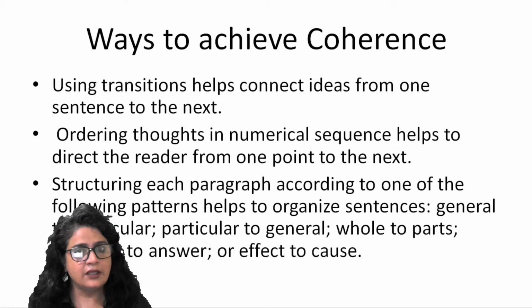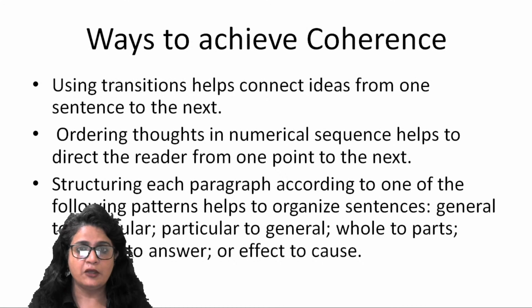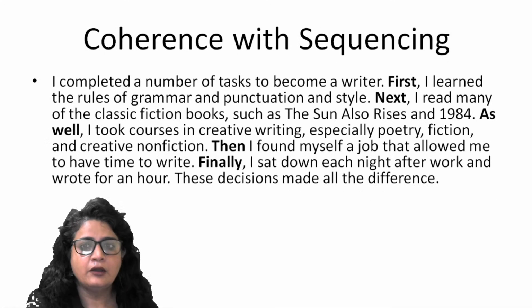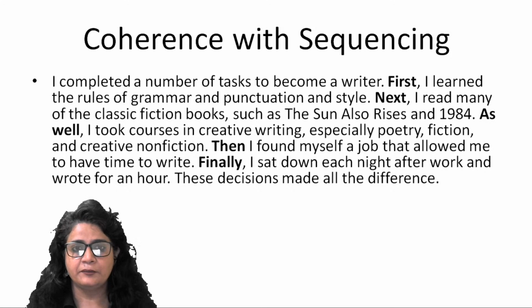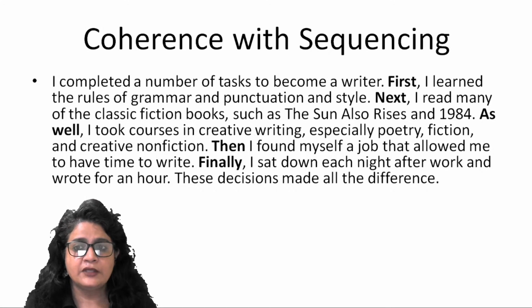So the question is first and then comes the answer. Effect to cause, right? So usually cause to effect or effect to cause. Both can be the order, alright? So now look at this paragraph where coherence is achieved with sequencing. With these sequence marking words like first, next, then, finally, the author has tried to achieve coherence. Coherence means he has tried to accomplish clarity in his thoughts by using these sequencing phrases.